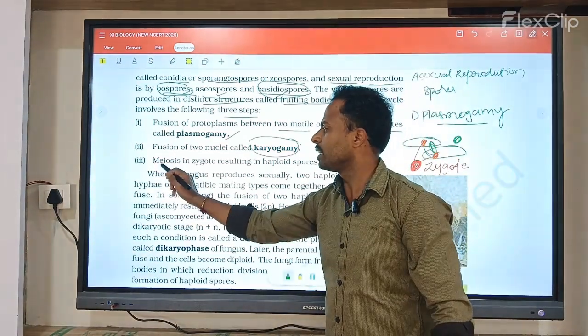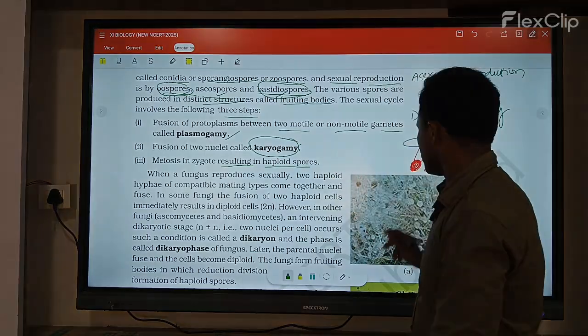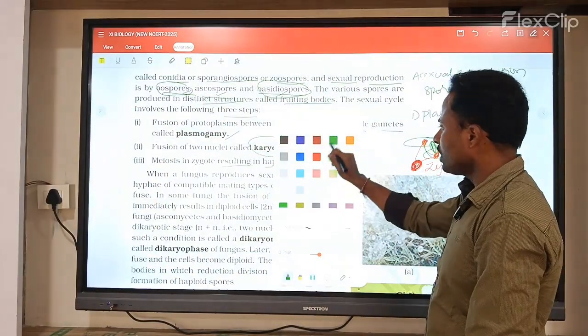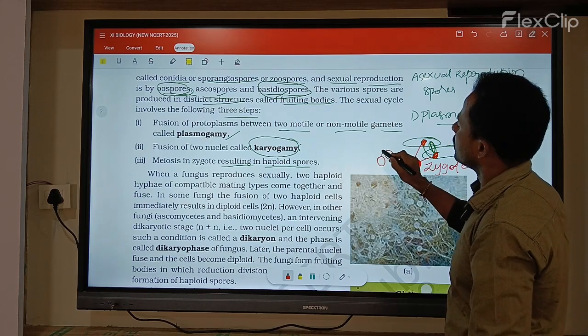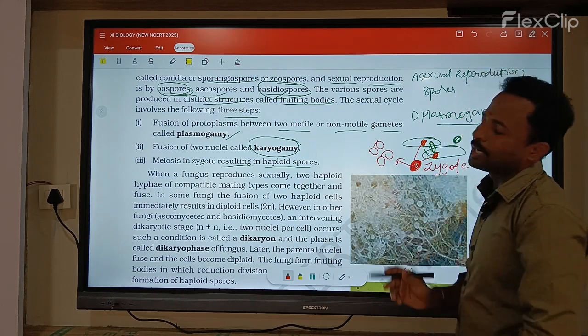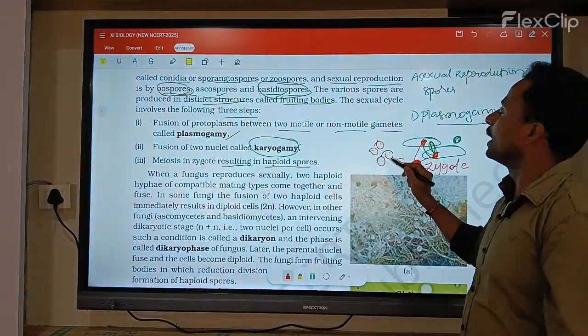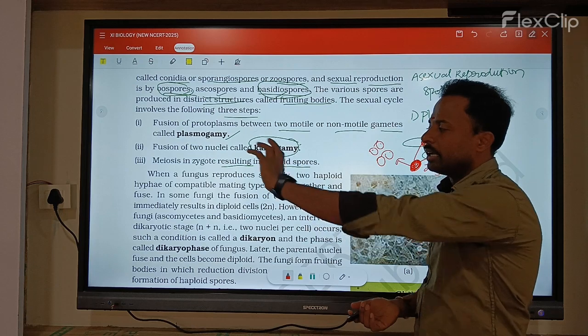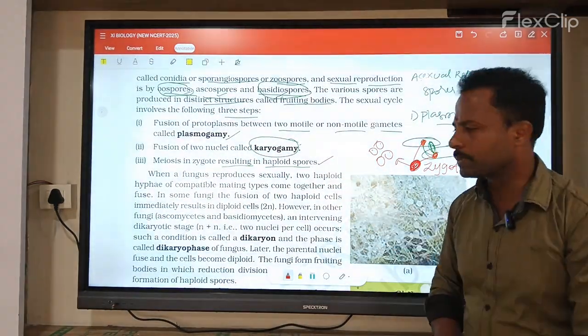Next, the third step is meiosis in the zygote, resulting in haploid spores. What happens here? The zygote divides by meiosis to form haploid spores. This is called meiosis in the zygote, resulting in the formation of haploid spores.